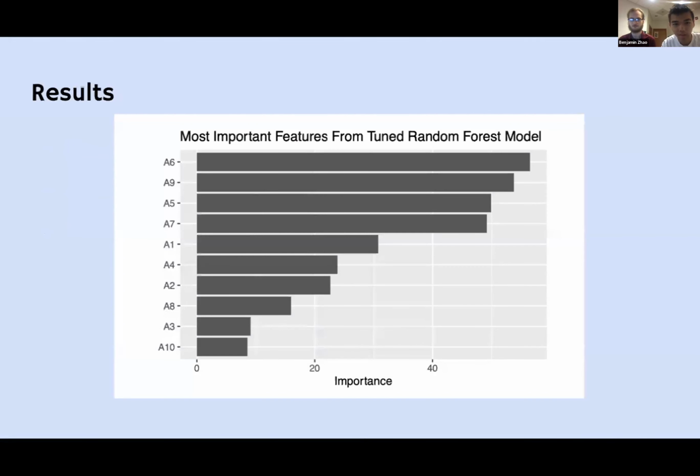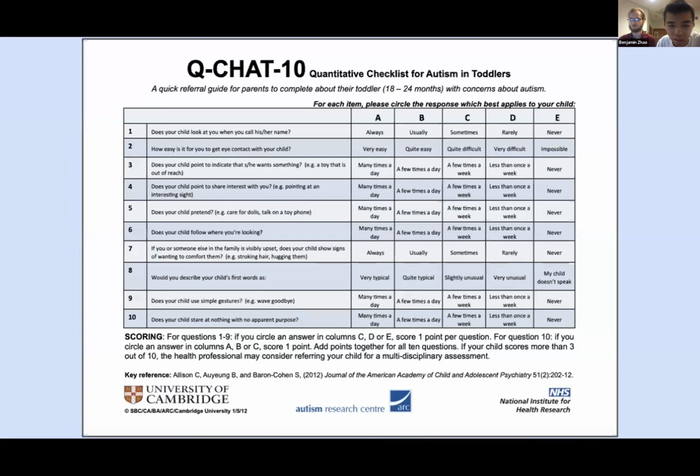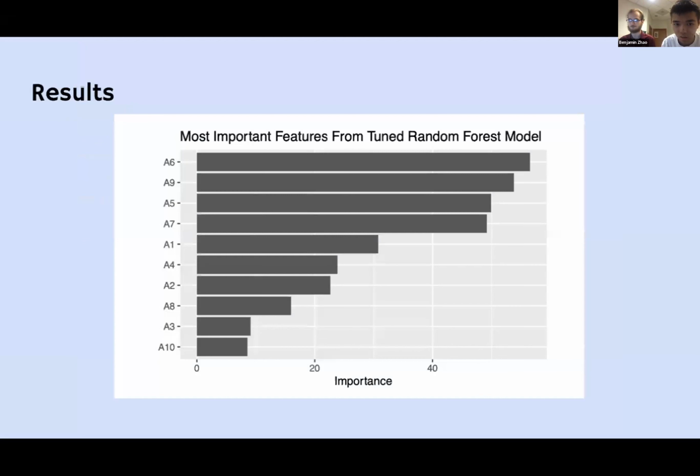So this is the result from our variable importance graph. You see that questions 6, 9, 5, 7 are among the most important. And if we take a look back at the questions on the sheet, 5, 9, 6, 7 are related to behavioral traits as well as attention to parents. Behavioral gestures are also a big predictor according to this.